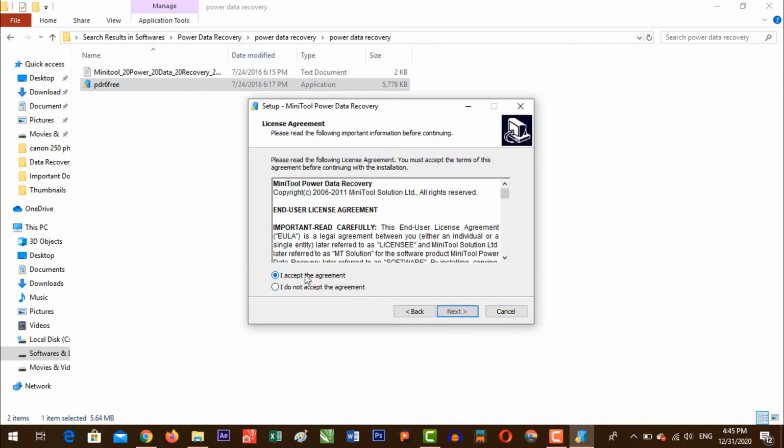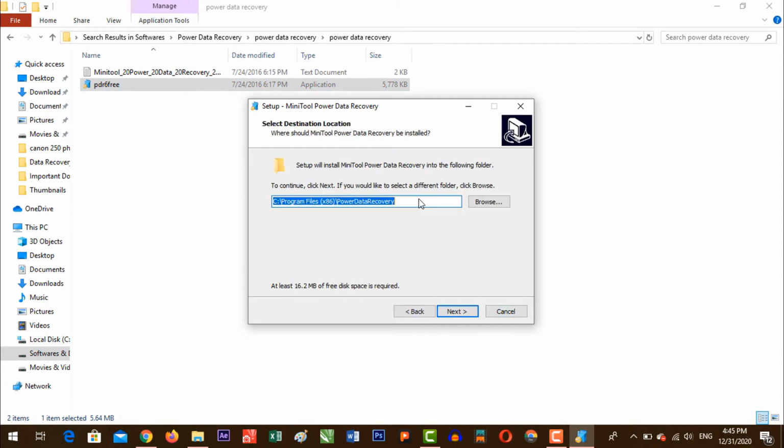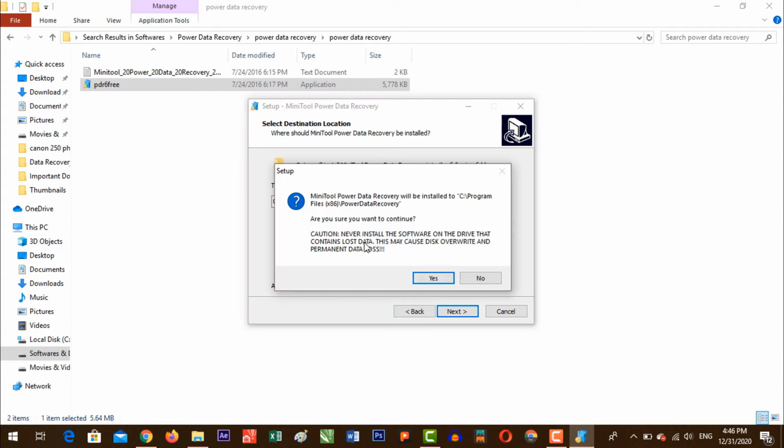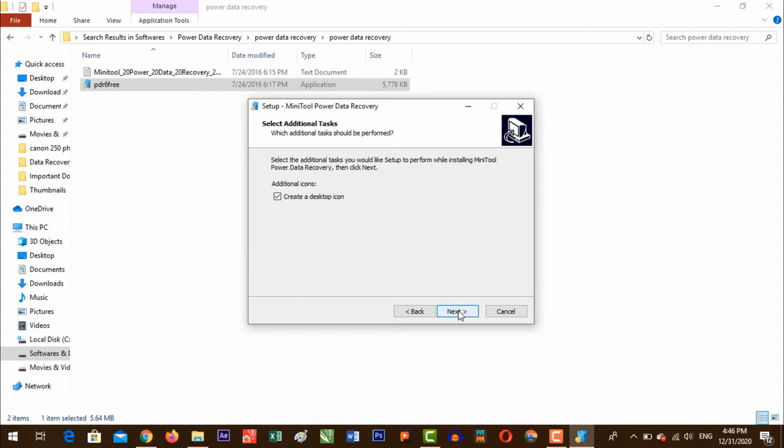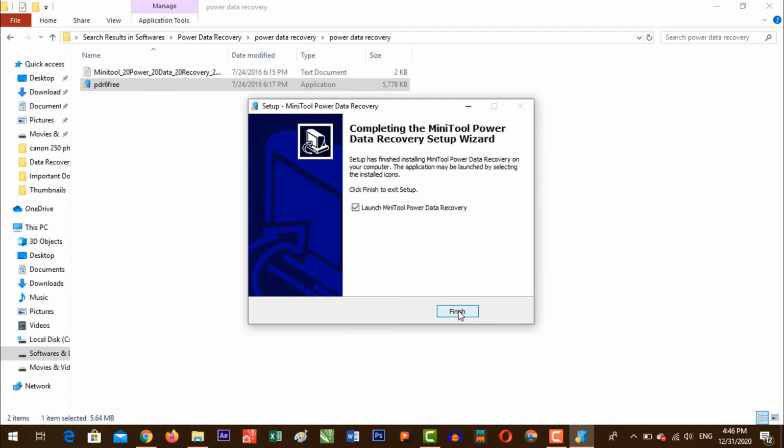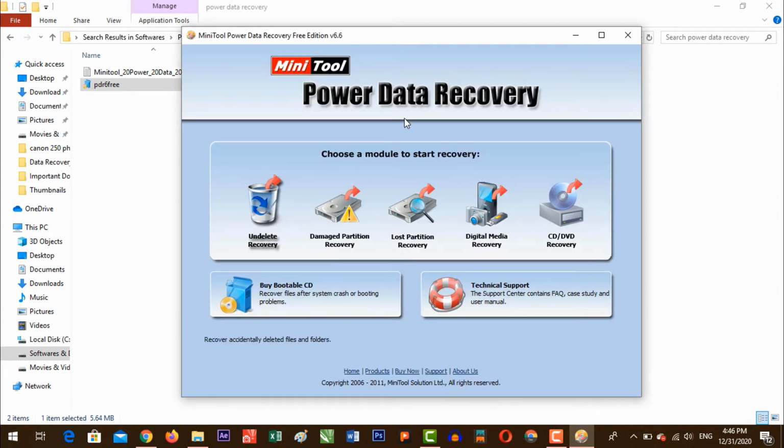Double click on the software, the installation is started and you can click next, then I accept the agreement, then click next. Then you can choose the location where you want to install the software. I am choosing C program files and Power Data Recovery and then click next and then click yes and then click next and then click install. The program is installed successfully and you can launch it by checking the checkbox and click finish. Now here is the interface of the software.